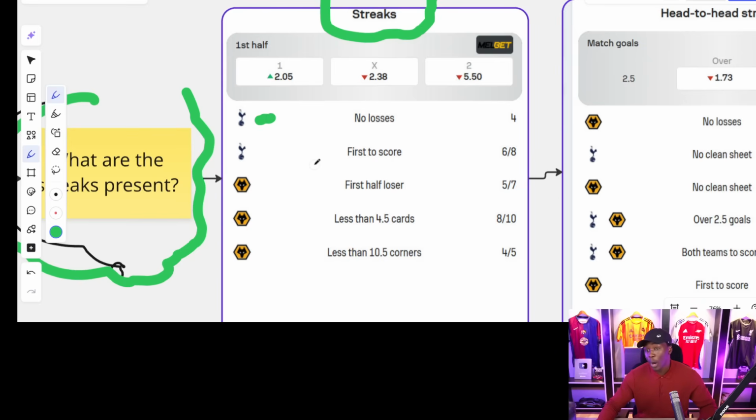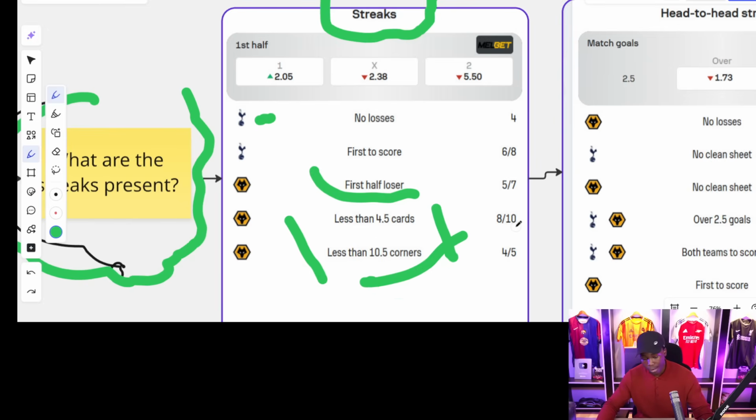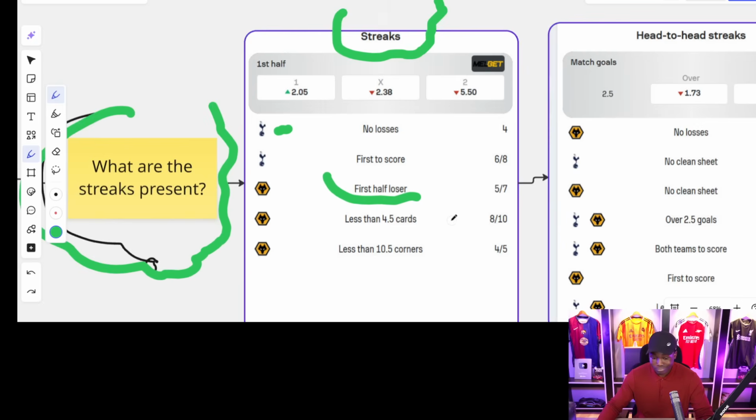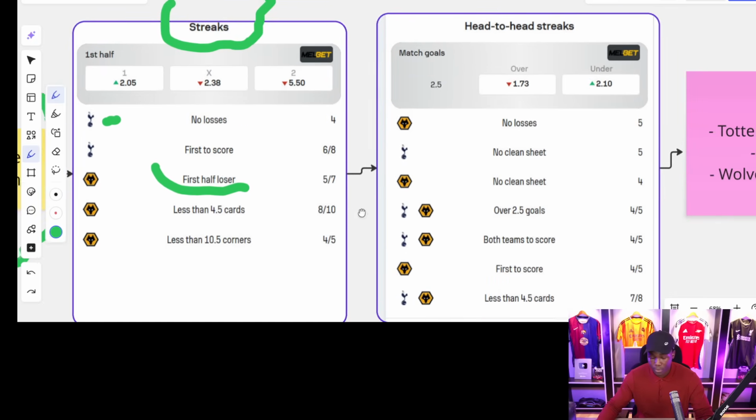Tottenham Hotspurs were also first to score in their last 6 out of 8 matches. And Wolves, the team that is struggling with zero wins so far, lost in the first half in 5 of their last 7 matches. I don't care about cards. I don't care about corners. This is always most of the time wrong, right? But again, at times it actually occurs. I don't just love putting my emphasis on that.